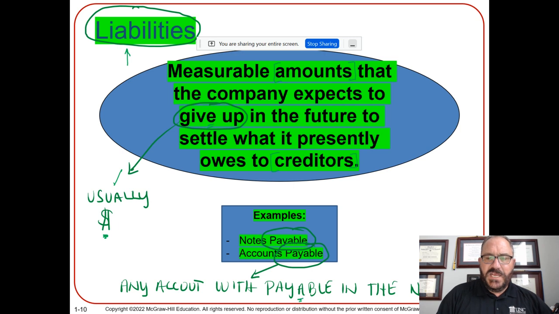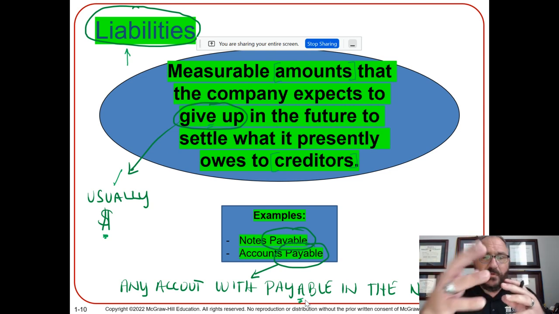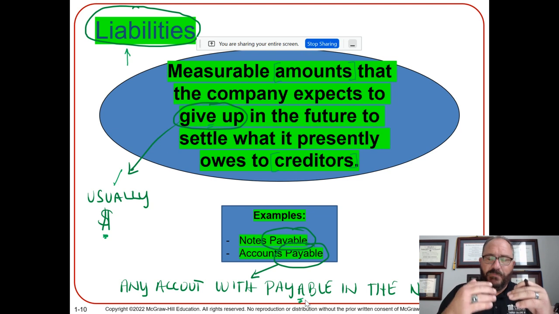Any account that has the word payable in it means you need to pay somebody. This is a note payable, this is an account payable, so that's a liability. Liabilities are on the balance sheet. They're typically an amount of money, not always, but something that is owed.